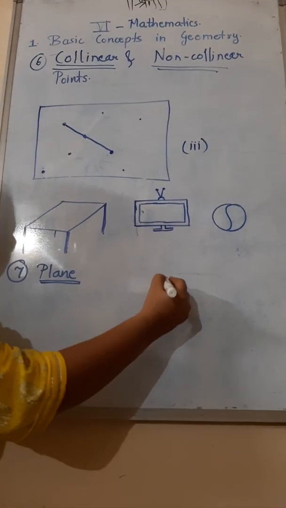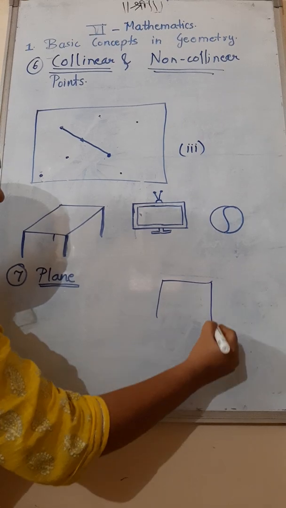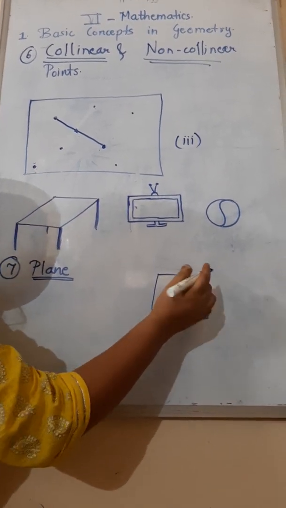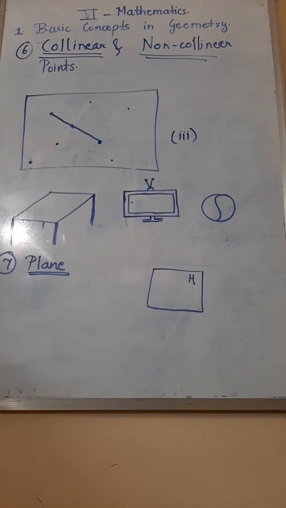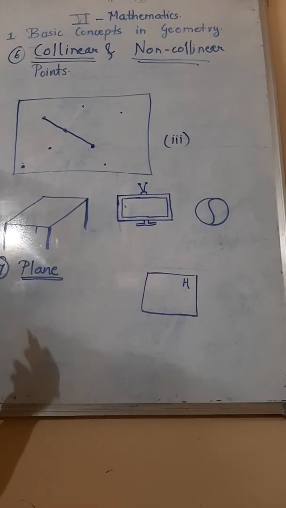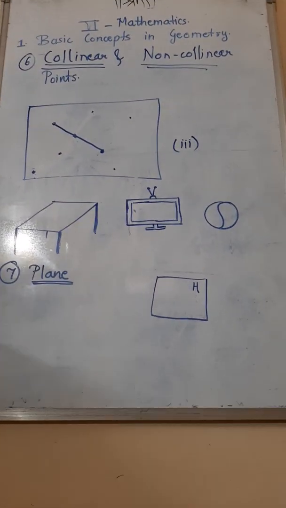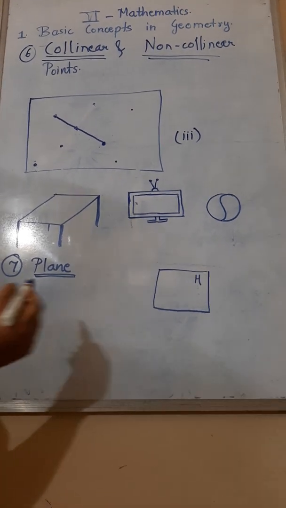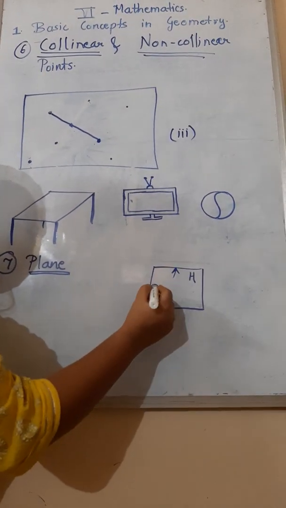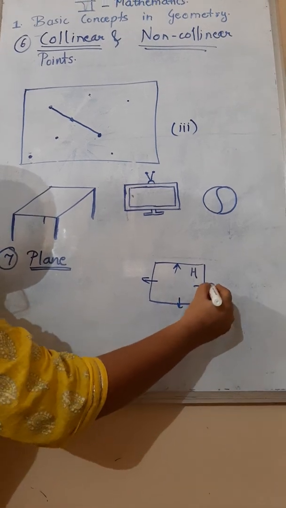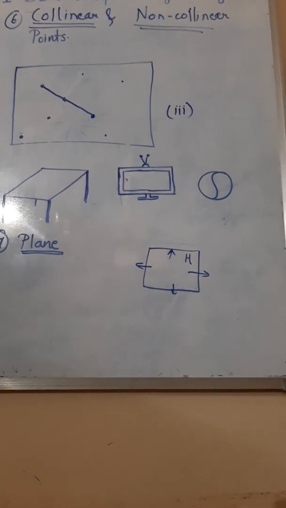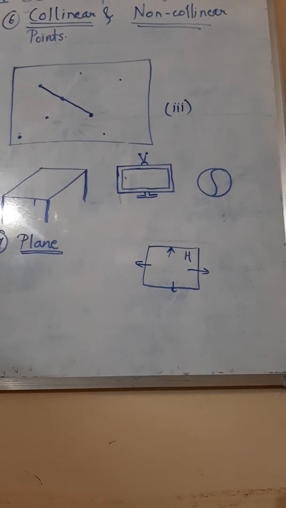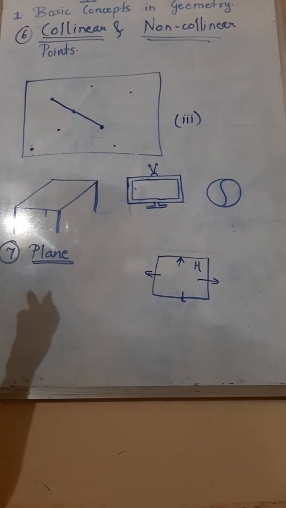Now for example, I am drawing a diagram for you. This is a plane. Okay, I have given a name for that. What is the name? H. So this name also you have to write in a capital letter. Now, did you see I have drawn some arrows here in all four directions? Yes, these four arrows represent that the plane will extend.